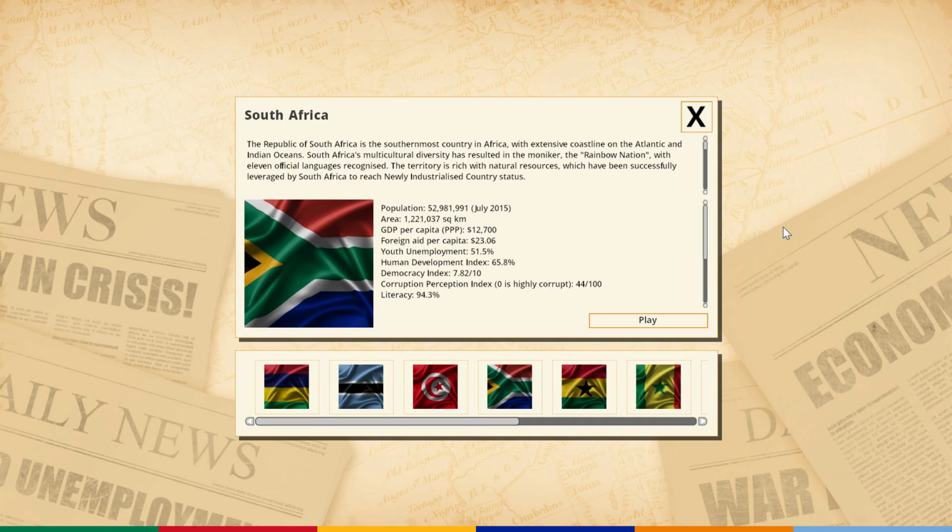So I love Democracy 3. I really enjoy implementing policies, trying to turn around countries, and now we can do that with an African nation. I'm going to be playing as the country of South Africa today, and we're going to lead 52 million people and hopefully turn around this country.